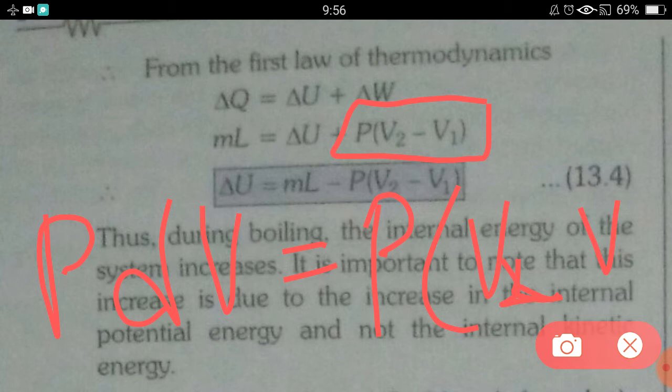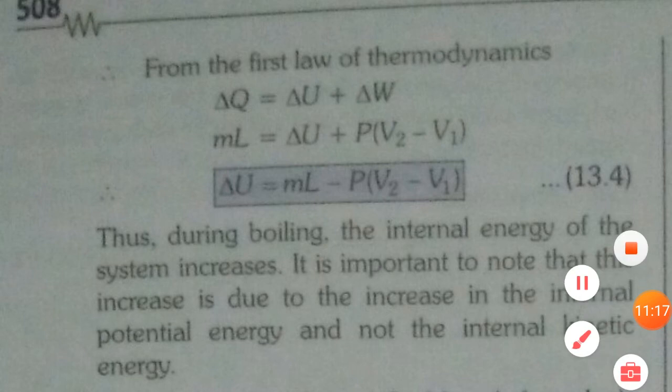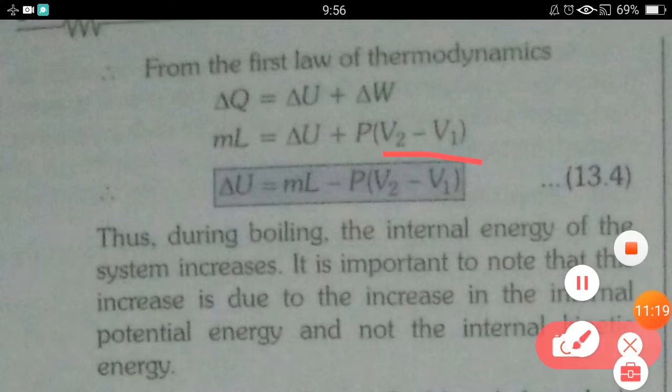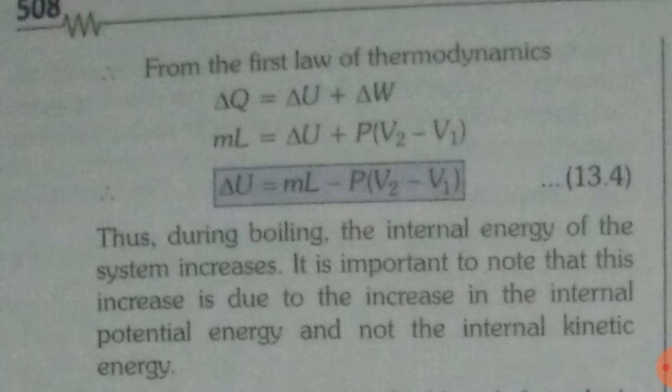Okay, and in place of del Q we will put mL. So here we have the formula del U equals mL minus P(V2 minus V1). In place of V2 minus V1 we can also write dV, that also will be okay.